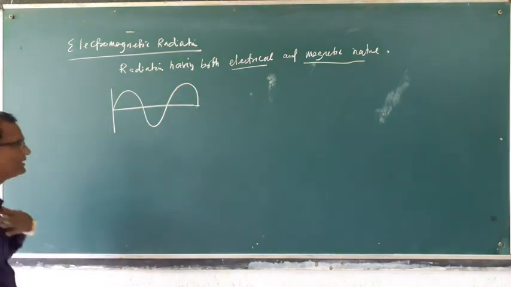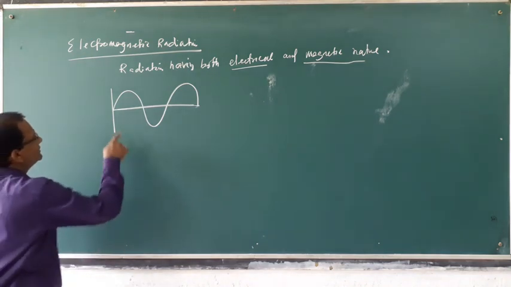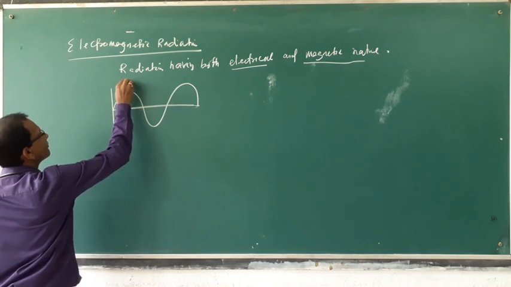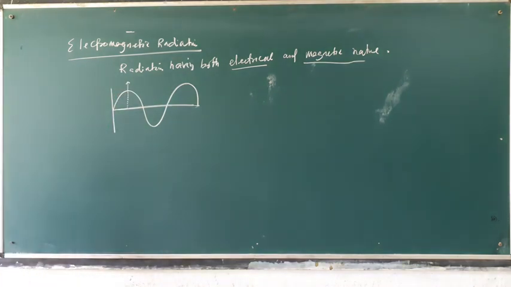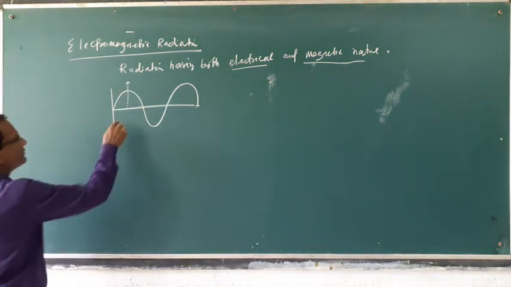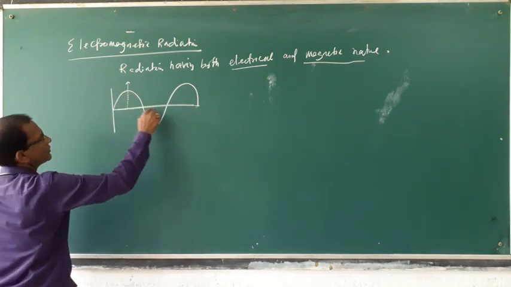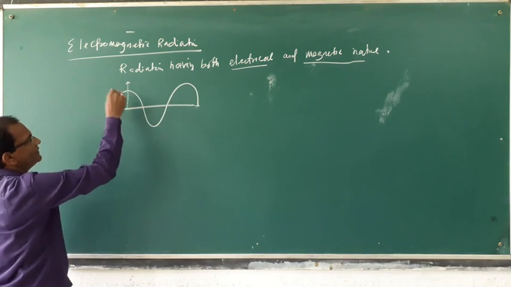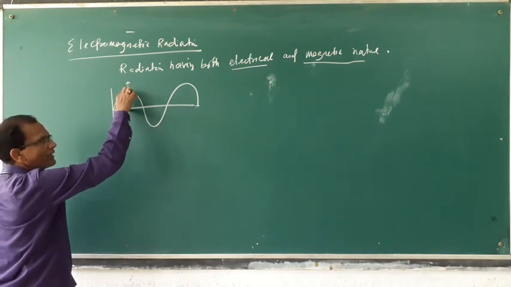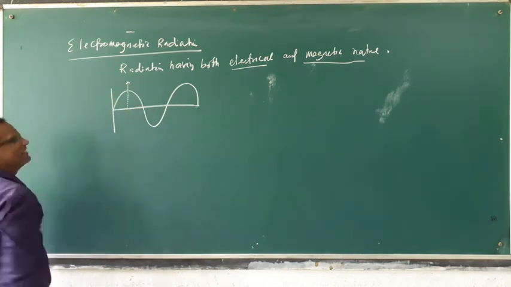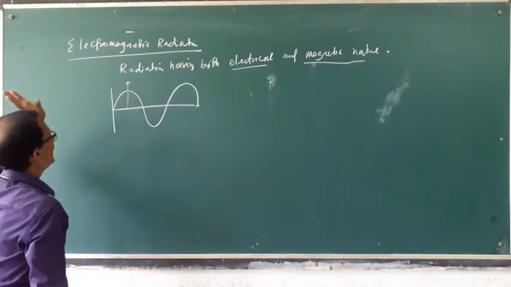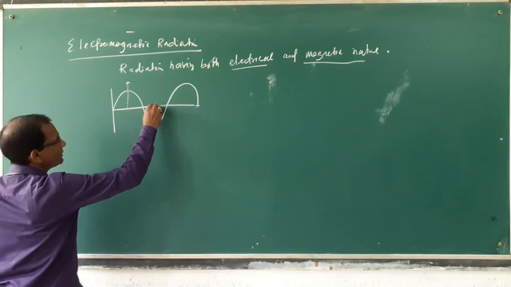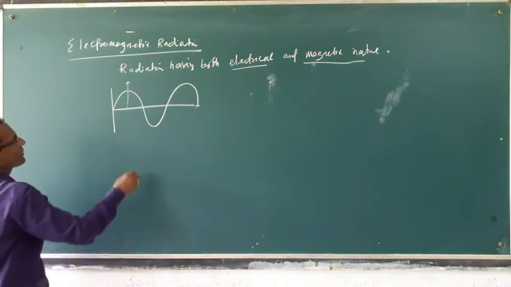Let the wave be like this. This is the direction of propagation, and this is the displacement, the maximum displacement, in upward and downward direction.